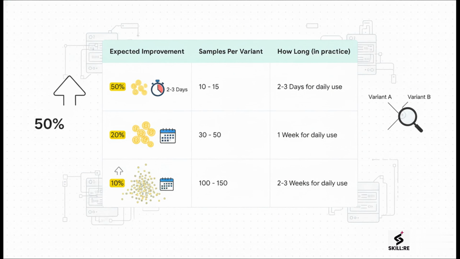Now, this is super interesting. This chart shows you a key relationship. The bigger the change you're looking for, the less data you actually need to find it. It's like trying to spot a whale versus a goldfish in the ocean. If you expect a massive 50% improvement, it's so obvious you might see it in just 10 or 15 tries. But if you're hunting for a tiny 10% improvement, you're going to need a much bigger sample, like over 100, to be sure it's real and not just a fluke.